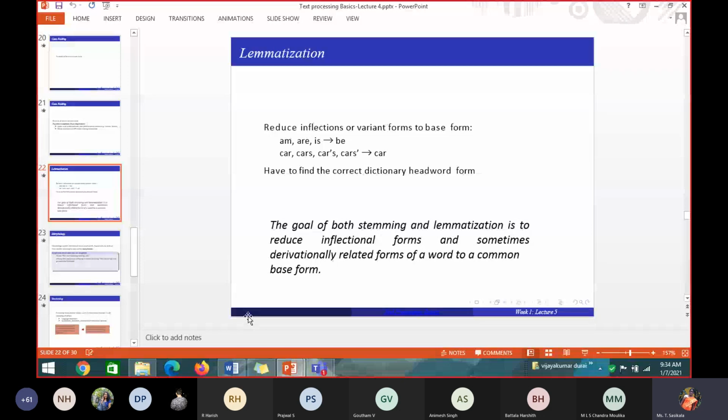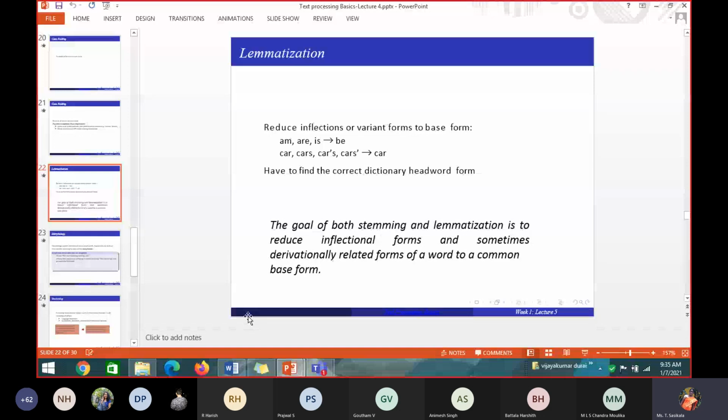So case folding is converting all the letters to lower case. When you convert that, there will be some exceptions when you convert the entire document into lower case. If there are any abbreviations, that has to be considered, and any middle word abbreviations that has to be considered, and anything that has to be given importance when it is written in capital letters, that has to be considered. So all those exceptions will be there when you convert from uppercase to lower case. And the second method of normalization is lemmatization.